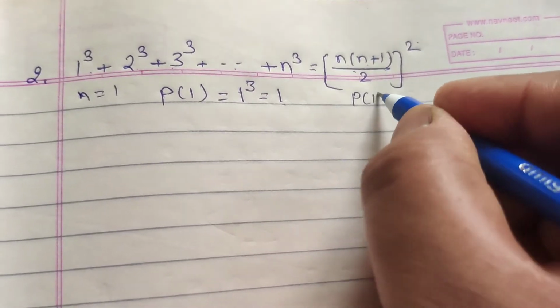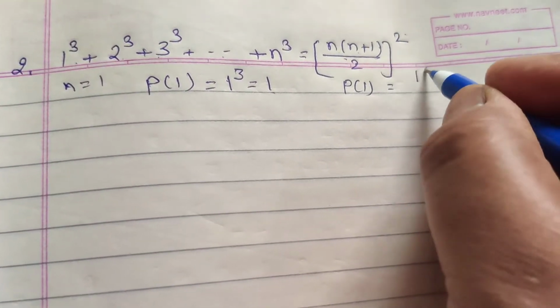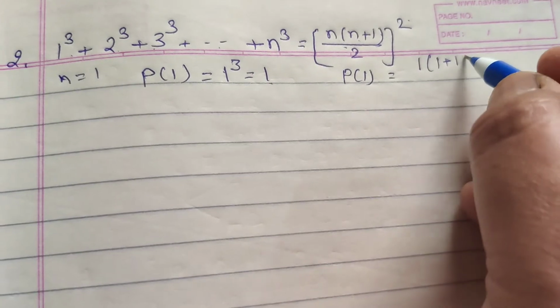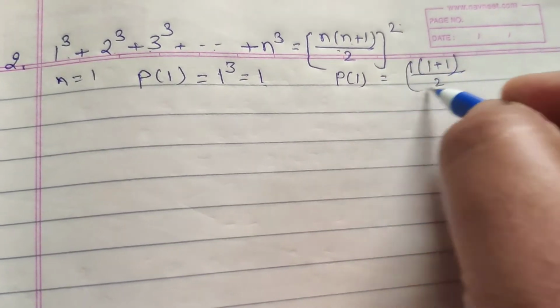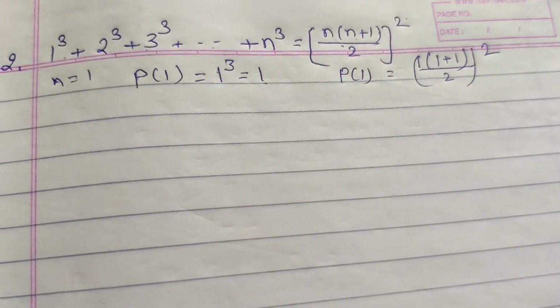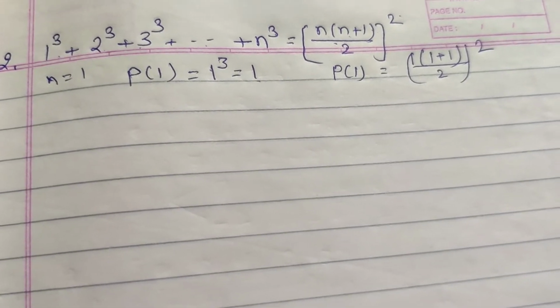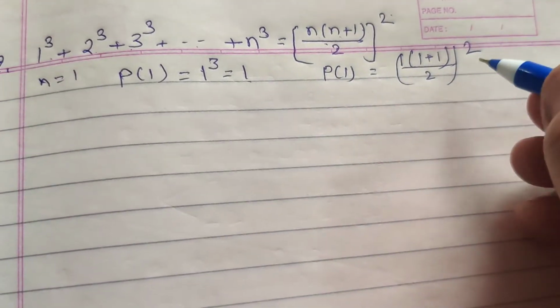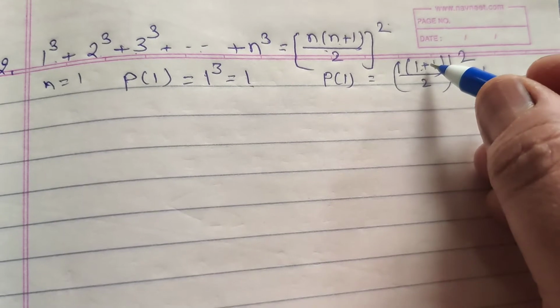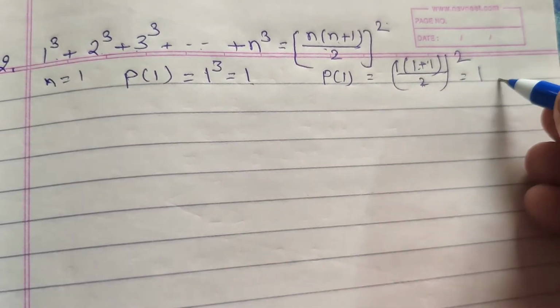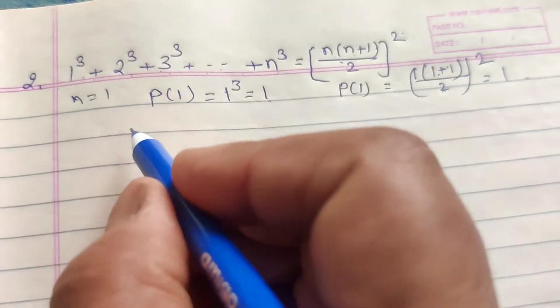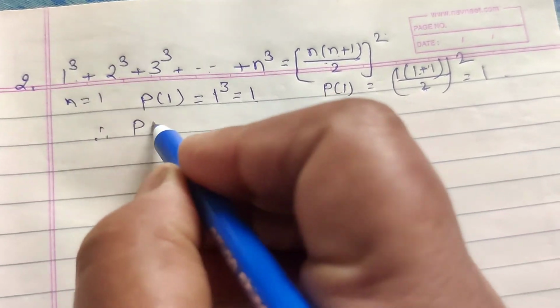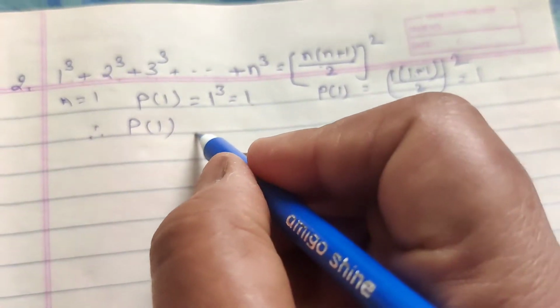P1 equal to 1 into 1 plus 1 by 2 whole square. It is equal to 1. 2 by 2 is 1, 1 square is 1. Therefore LHS equal to RHS, therefore P1 is true.